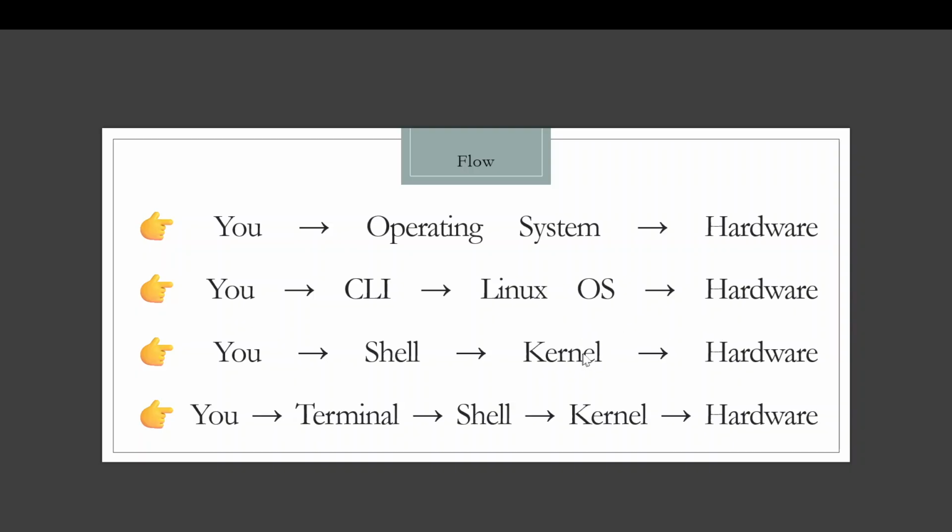The important part here is you cannot directly talk to the kernel. Just like you cannot directly talk with the hardware, in the same way, you cannot directly talk with the kernel.